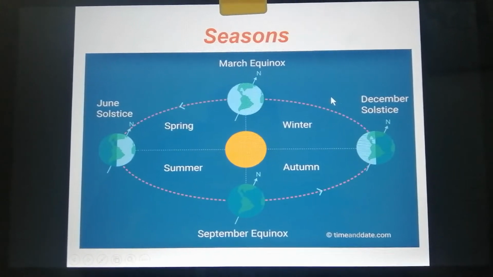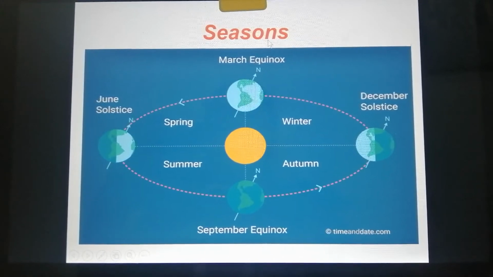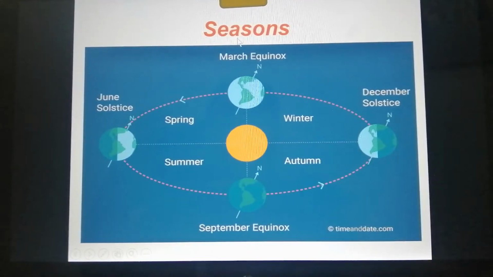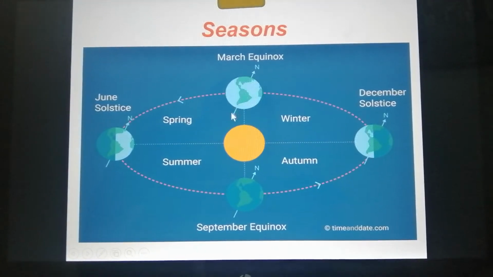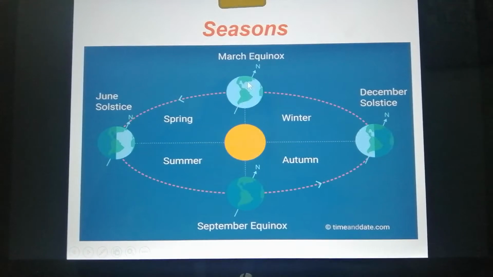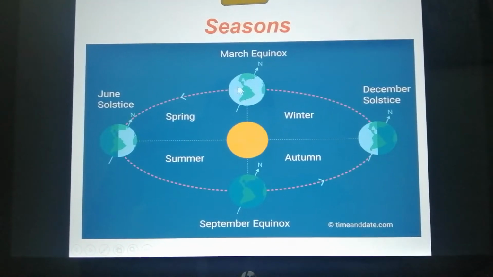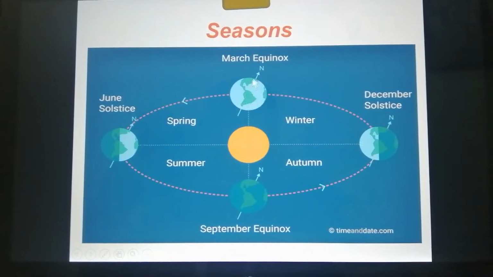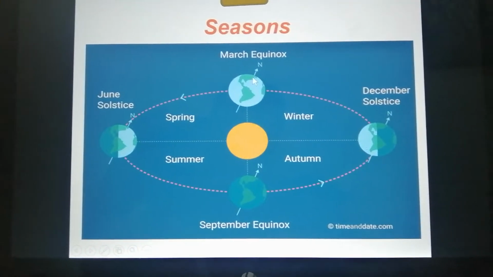The second lesson is the seasons. How do the seasons occur? Because of this axis that divides the Earth into two hemispheres. And this axis, as you see, is not a straight line, it is a tilted line.